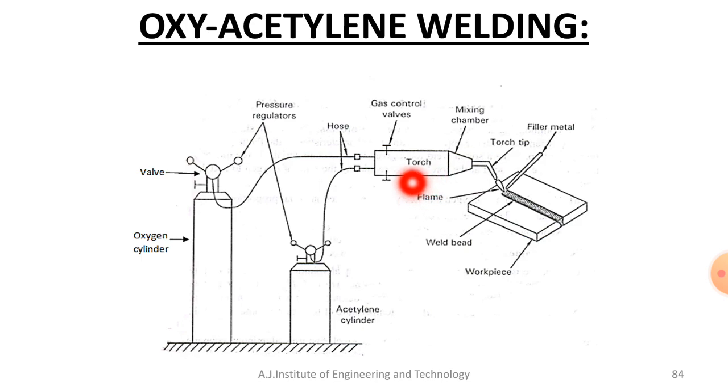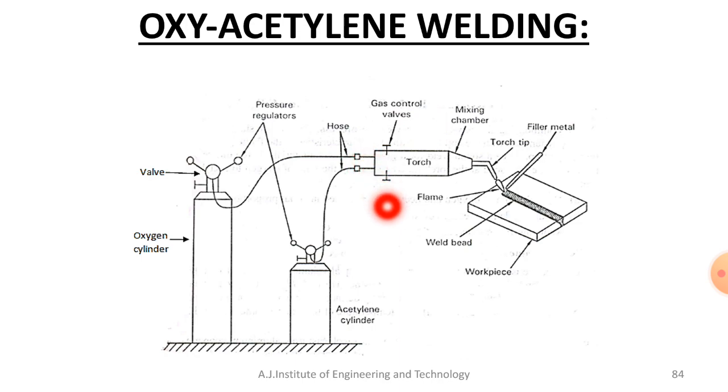What proportion you want depends on your application or your joint, because with this type of welding process we can join different materials based on proportion. A certain proportion is used only for certain materials. That's why the proportion we want also has to be controlled.